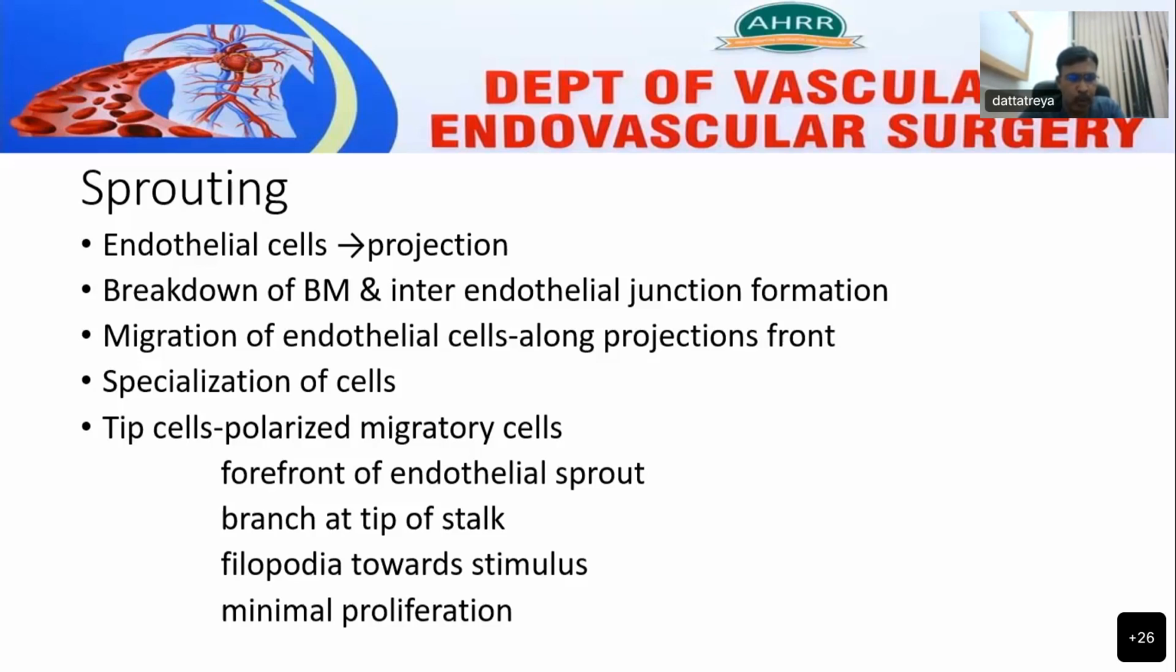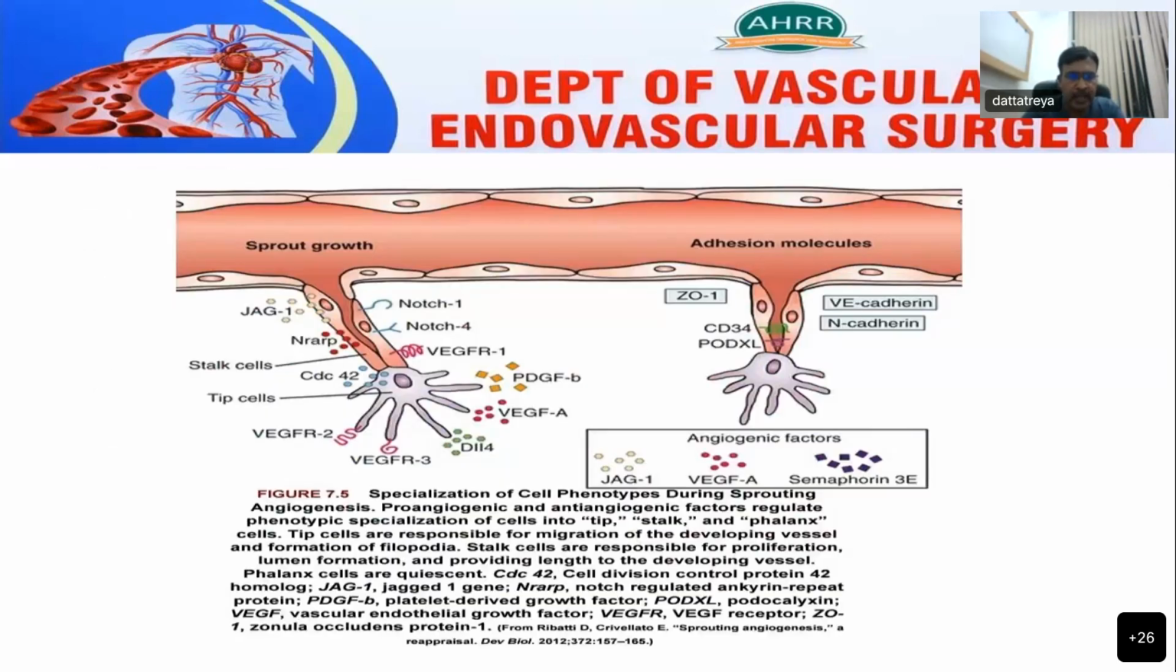They will produce filopodia, which will project projections into the surrounding tissue in response to the stimulus, and they have a minimal proliferation capacity. This is the diagrammatic representation of sprouting angiogenesis.